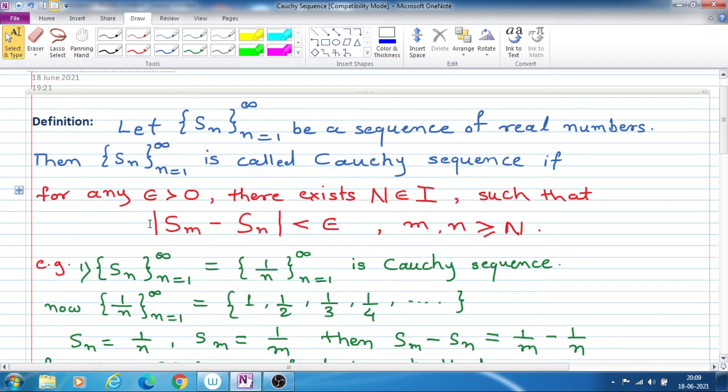So for given epsilon there are different capital N. If we change epsilon, capital N also changes.